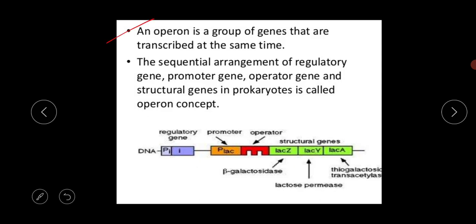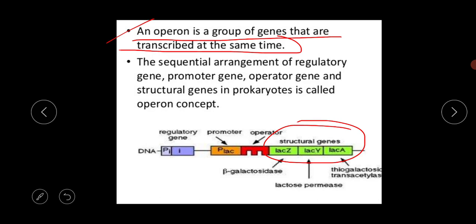First, an operon is a group of genes that are transcribed at the same time. I am repeating again, what is the meaning of the operon? An operon is a group of genes which are transcribed at the same time. Just look at the picture. These are the group of genes, and these genes are transcribed at the same time at the same point.